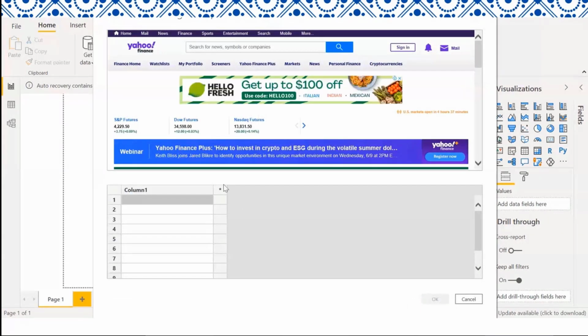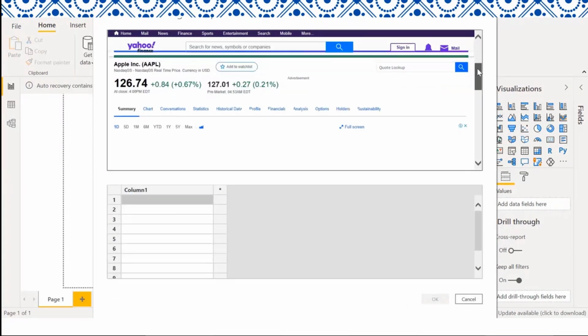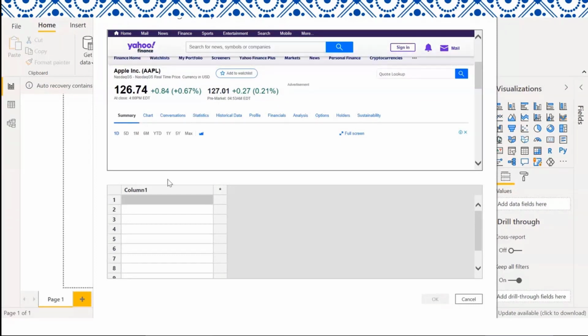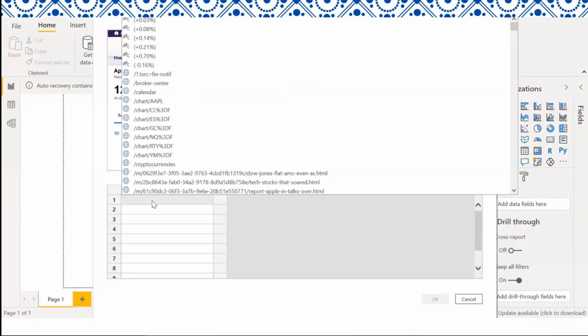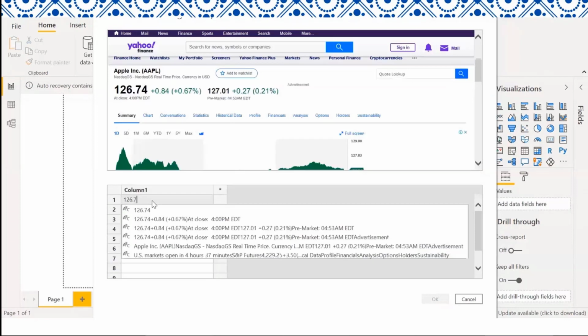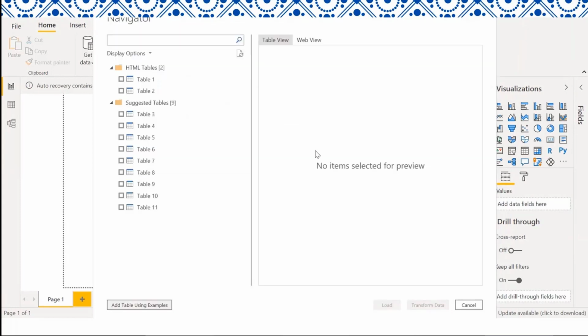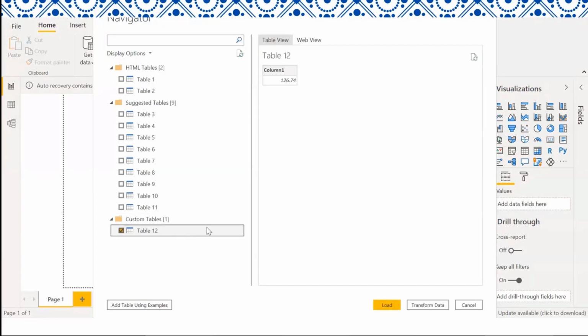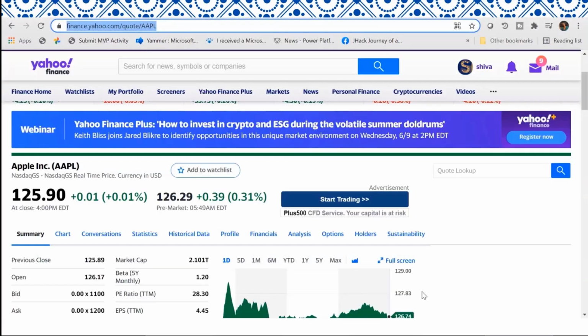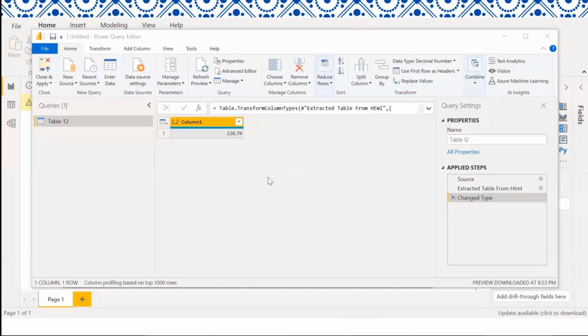Now all I'm going to do is scroll down and get the share price for Apple Incorporated, so just type in 1, and then I'm going to click OK, because that's all I want. Basically, what I'm trying to do is get the share prices for some other companies too. So this is what I wanted. It's been named Table 12. So I go to Transform Data.